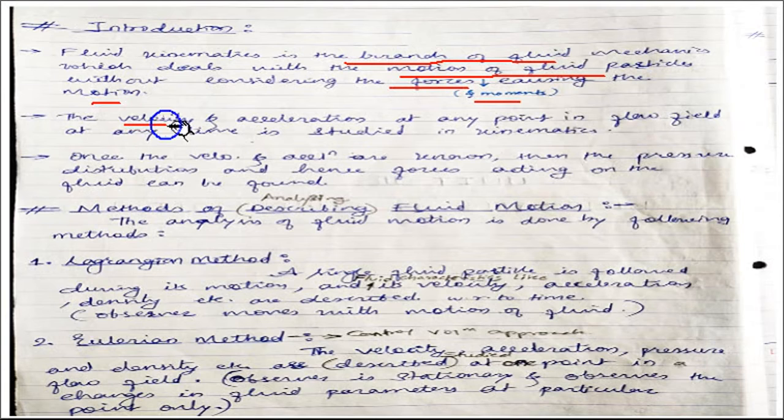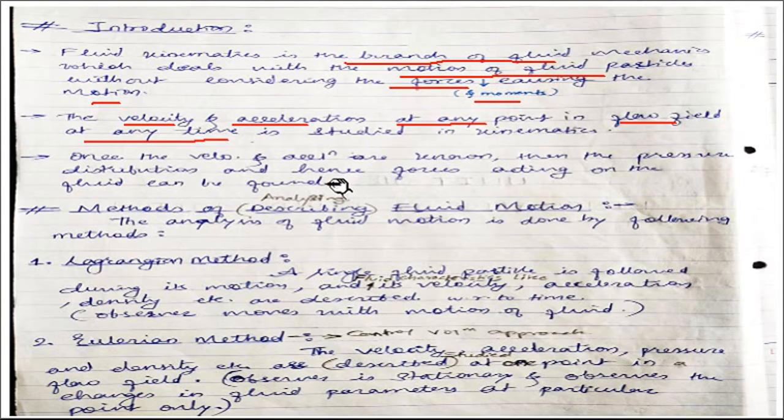So we actually study the velocity and acceleration at any point in the flow field at any time instant. Alright, this is all studied in kinematics. Once the velocity and acceleration are known, then the pressure distribution and hence the forces acting on the fluid can be found.